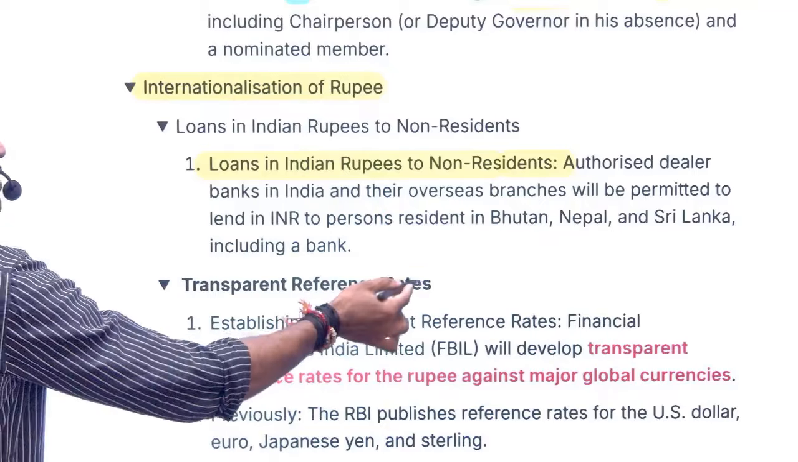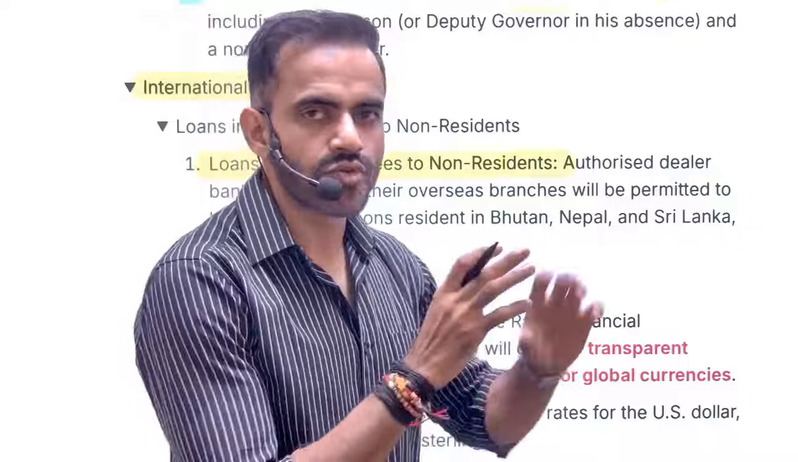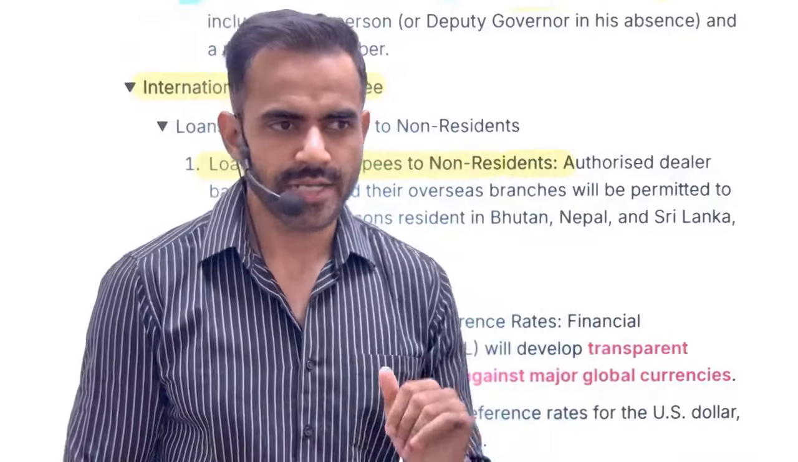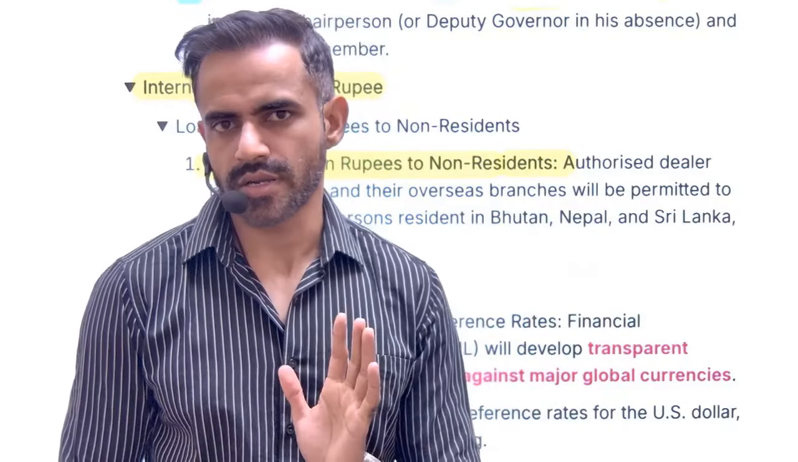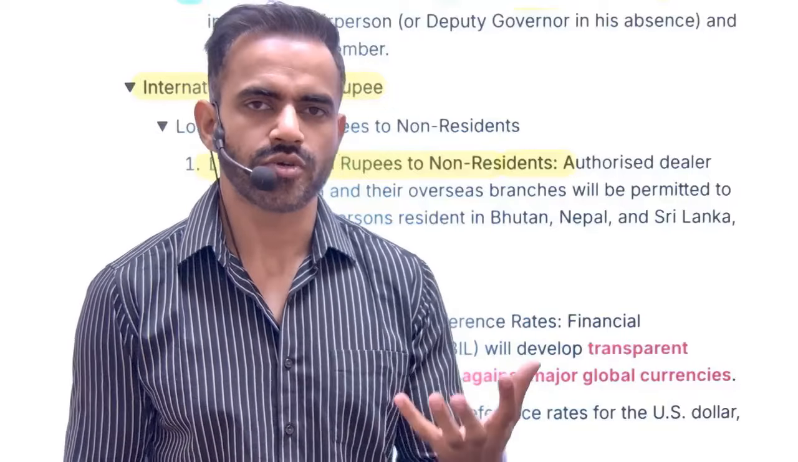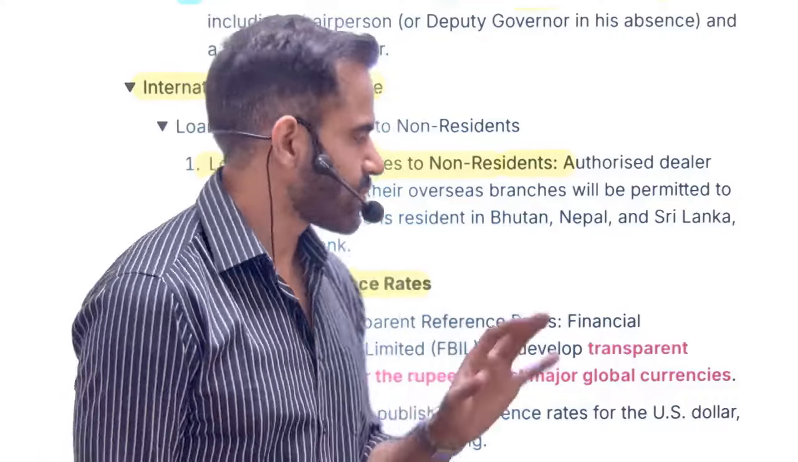Apart from that, there is a transparent reference rate. What does that even mean? Let's say you want to convert rupee into dollar, dollar into some other currency. If the rates will not be transparent, you will not prefer to deal in rupee. You will prefer to deal in dollar. So government or RBI is saying why not publish the transparent rate so that the faith in the rupee increases. That is the objective.